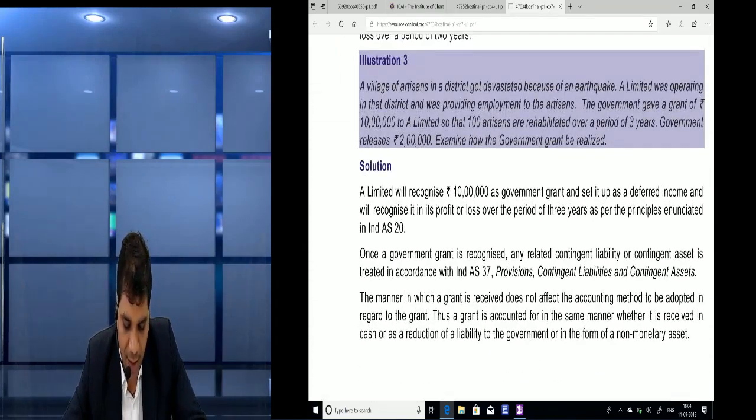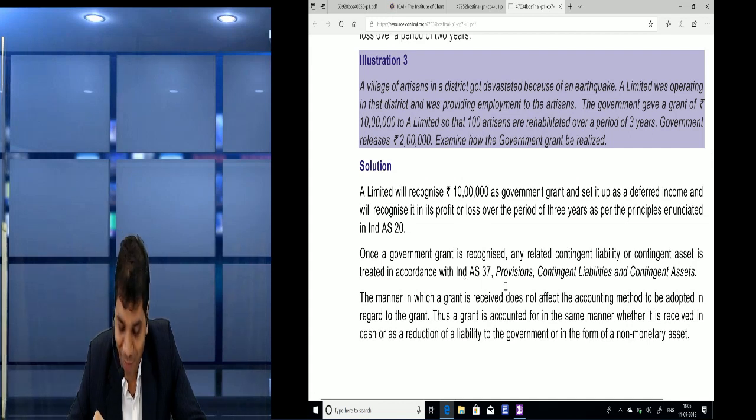So let's read. A limited will recognize 10 lakh as a government grant and set it off as deferred income, and will recognize it in the profit and loss account over a period of 3 years. As per the principle, Ind AS 20. Once a government grant is recognized, any related contingent liabilities or contingent assets are treated in accordance with Ind AS 37.